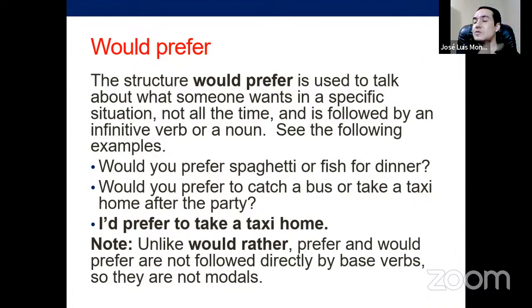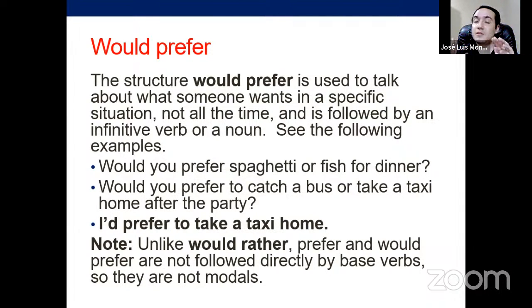Remember, what's the difference between prefer and would rather? Would rather is more specific when you have options. Prefer is when you simply prefer that, generally speaking. Now, would prefer goes more to the side of what? Of would rather. It's more specific, not that general.